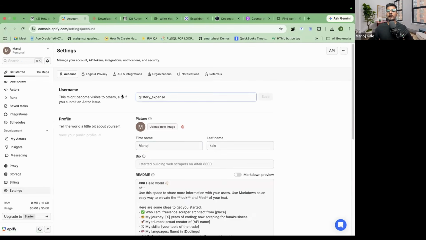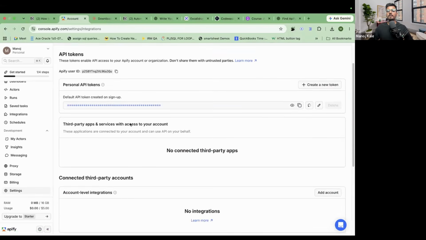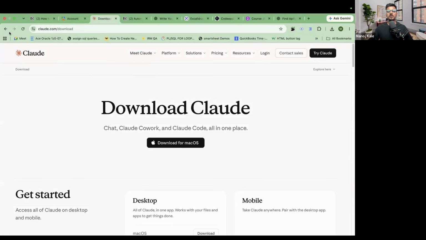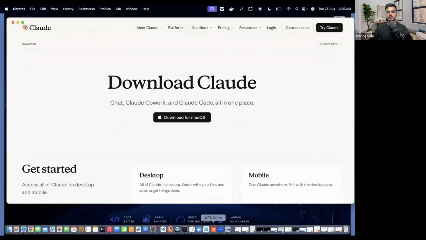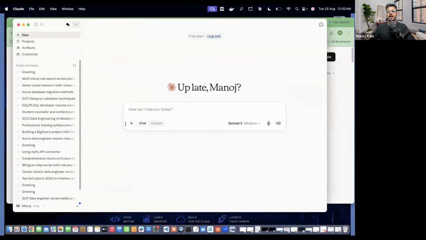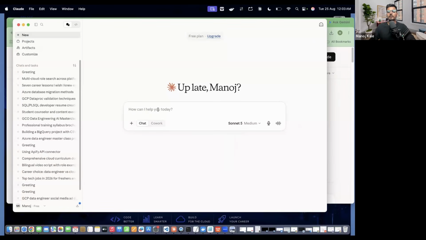Here is your profile and all, and in the API integration, if you click on API integration, you will find this token. Just copy this default API token and use it in Claude. Wherever the Claude connector is, when you are enabling it, you have to put that token in to enable it. Whenever you are adding Apify in Claude, at that time it will ask for the token, so you will put this token.